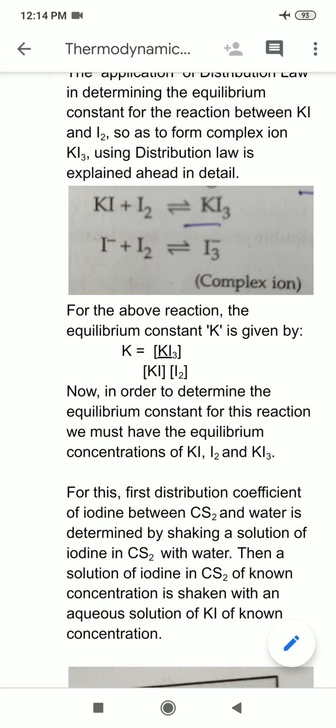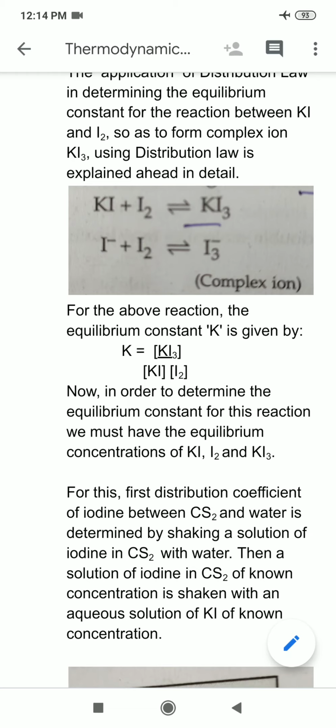Okay. So by using the concentration of iodine in carbon disulfide layer and in aqueous layer, we can determine the partition coefficient. Let the partition coefficient for iodine between CS2 and water be represented by K.